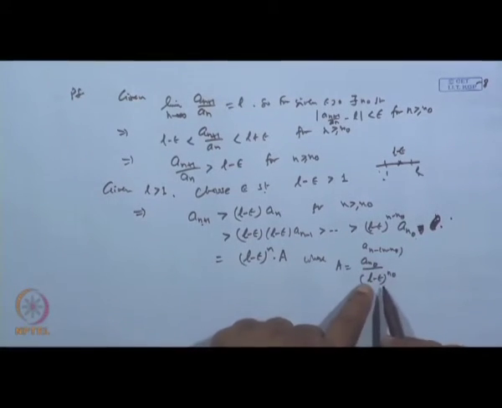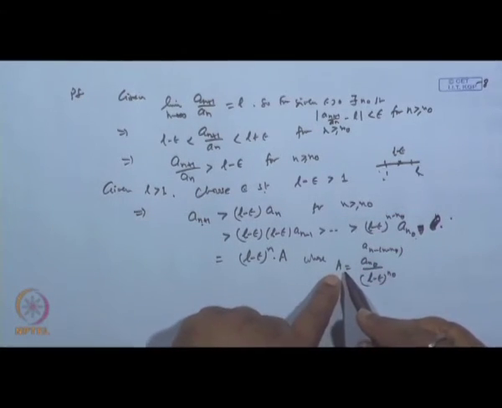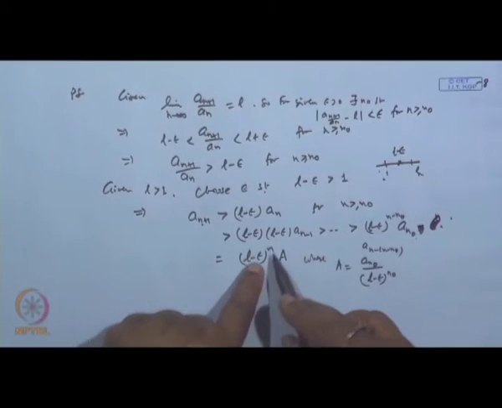So L minus epsilon is fixed, n naught is fixed, so this is a fixed value. a_(n naught) is fixed, so A is fixed.